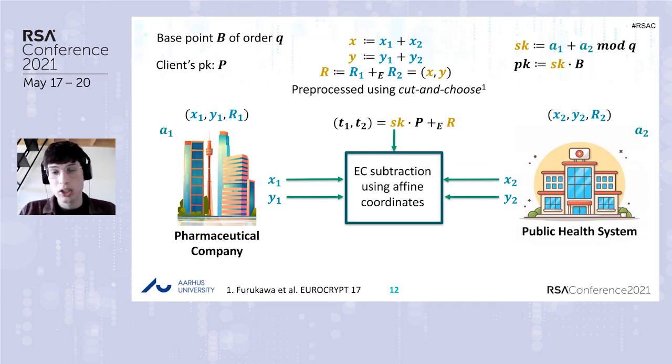This protocol takes as input the coordinates of the public point T1, T2, and the shares of the coordinates of R, therefore X1, Y1, X2, and Y2. The protocol performs the subtraction, and in the end, we obtain a secret sharing of the coordinates of SK times P, let it be S. Later on, we can derive the symmetric keys from S, obtaining them in shared form.